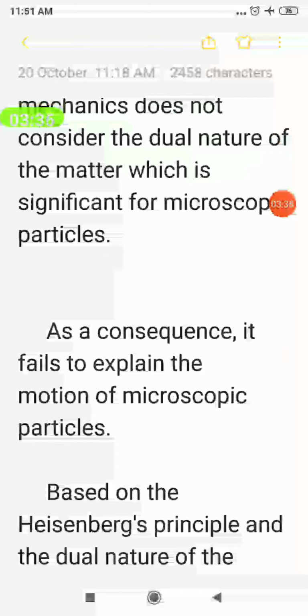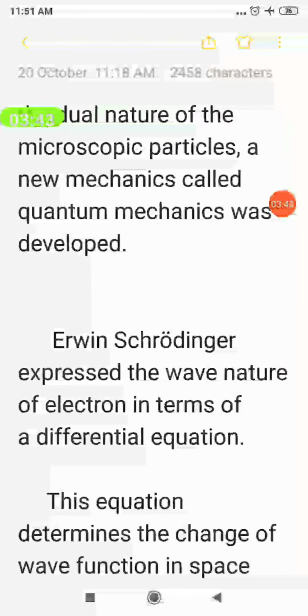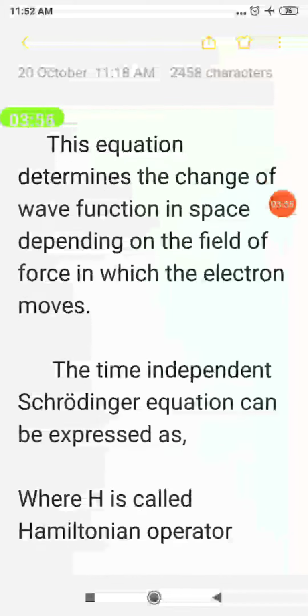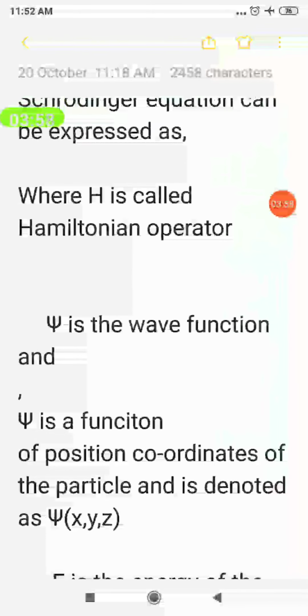So, in order to explain the motion of microscopic particles, another branch was developed that is called quantum mechanics. That was developed by Erwin Schrödinger. He described the motion of electron in the form of a differential equation, and that equation is H cap psi is equal to E psi.